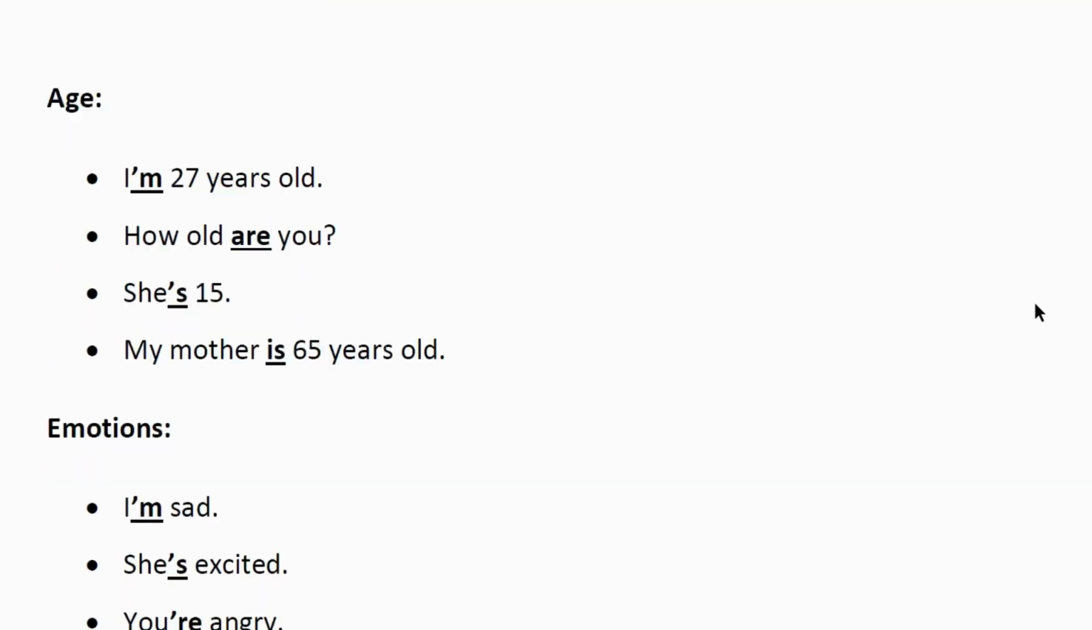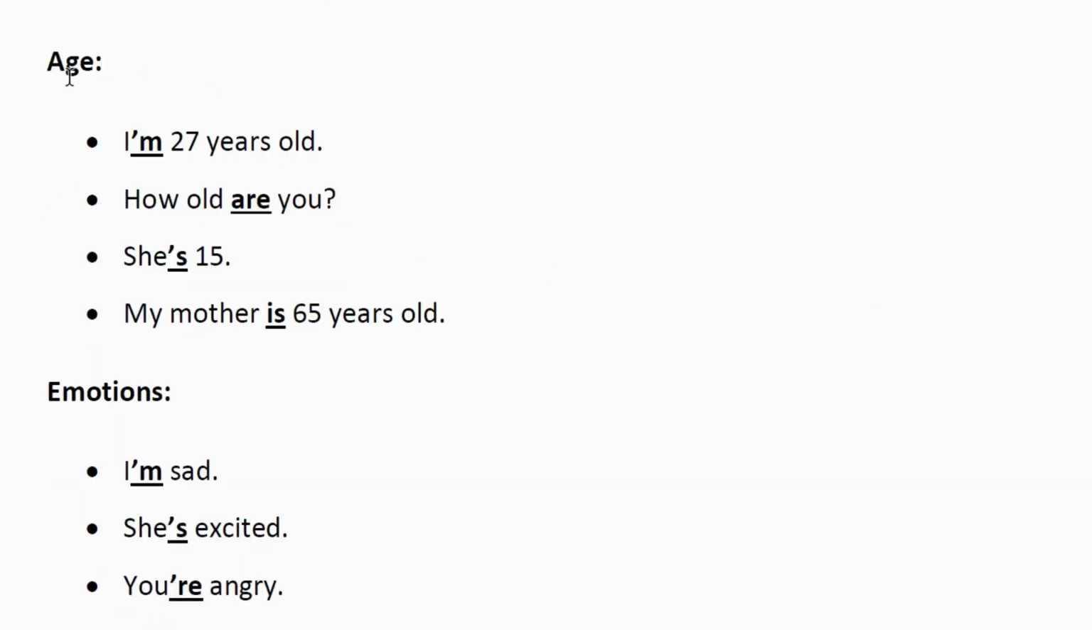We also use to be with age. For example, I'm 27 years old. How old are you? She's 15. My mother is 65 years old.